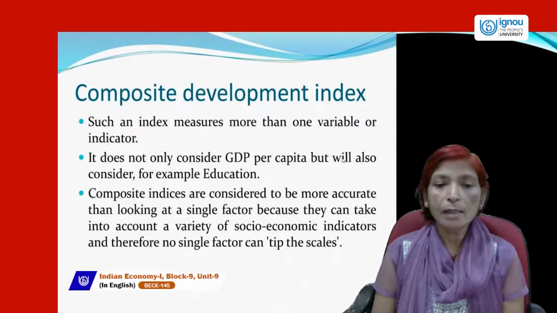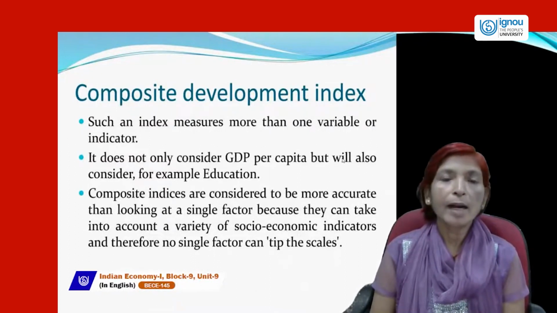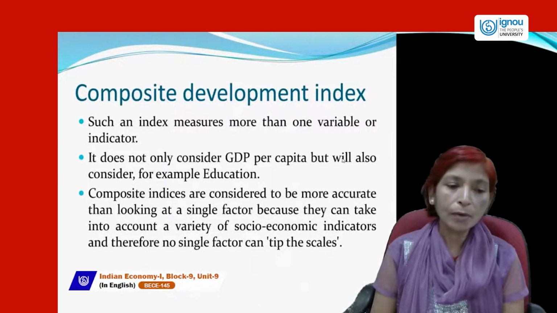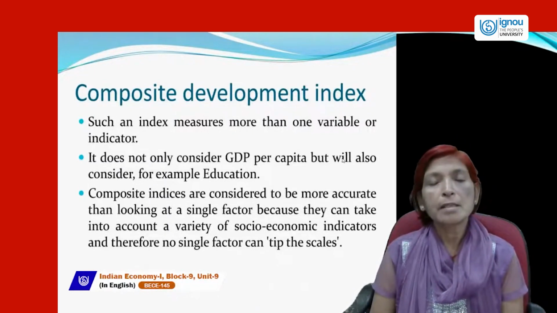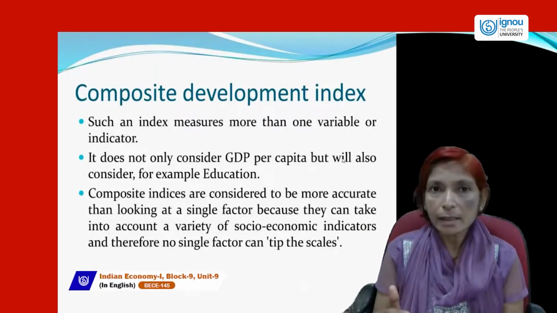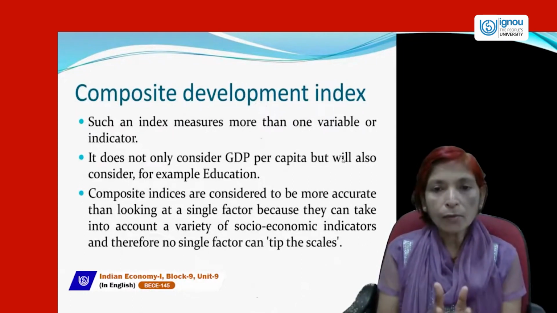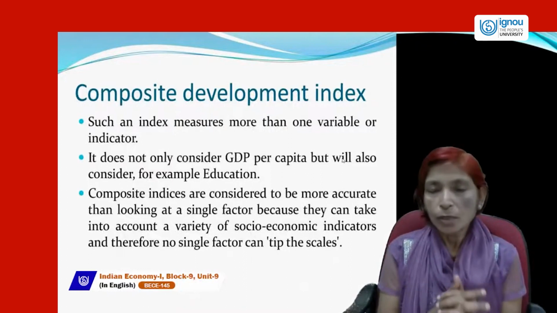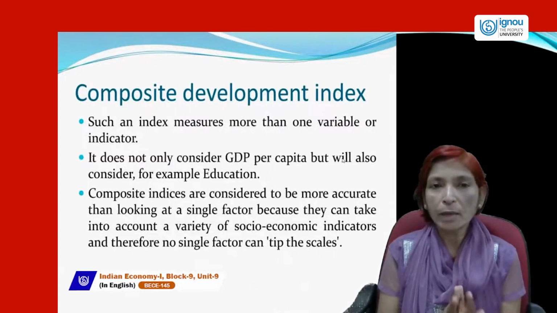Composite indices are considered to be more accurate than looking at a single factor because they can take into account a variety of socio-economic indicators, and therefore no single factor can tip the scales. So, in short, Composite Development Index is the summation of all variables, in which per capita income, life expectancy, education, medical facilities, social welfare, all types of variables are included.